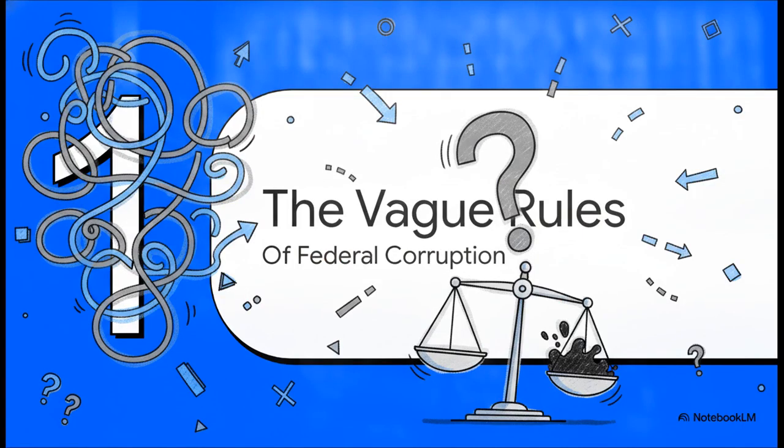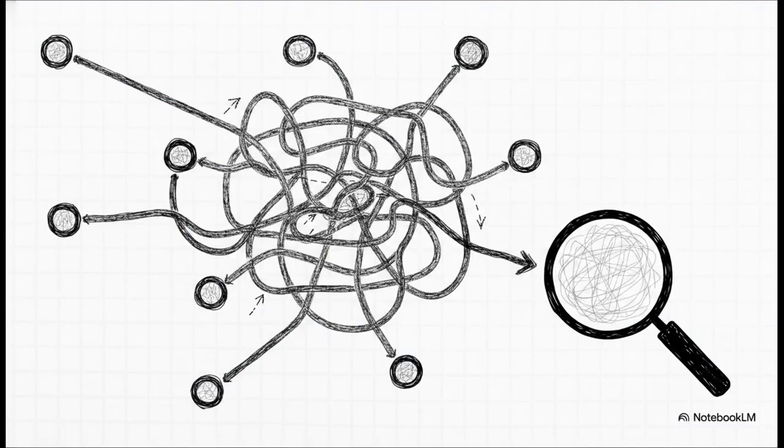All right, part 1, the vague rules of corruption. Let's look at why these boundaries have been so tough to nail down in the first place. Well, it turns out federal anti-corruption law in the U.S. isn't just one neat, tidy rulebook. Instead, prosecutors rely on this massive, overlapping, and honestly kind of tangled framework. I mean, you've got bribery offenses, honest services fraud, property fraud, extortion, all the way down to money laundering.